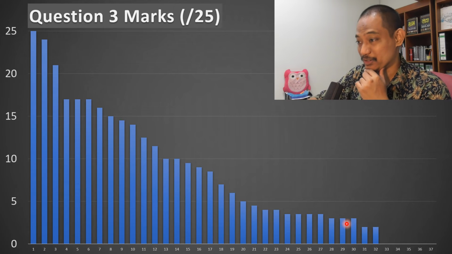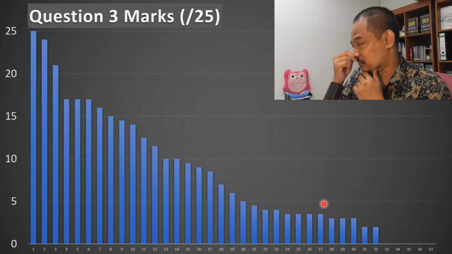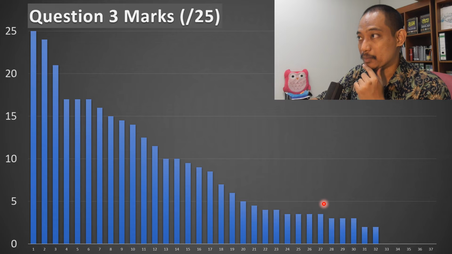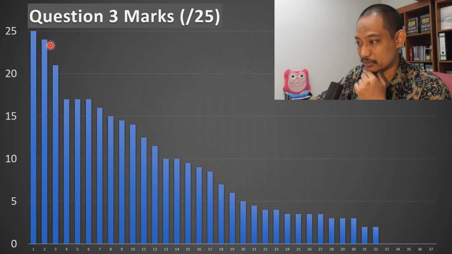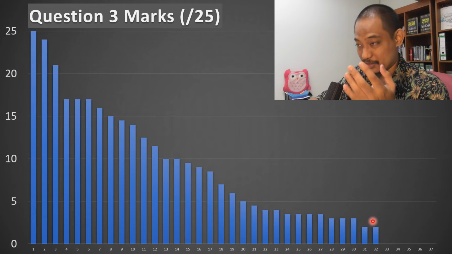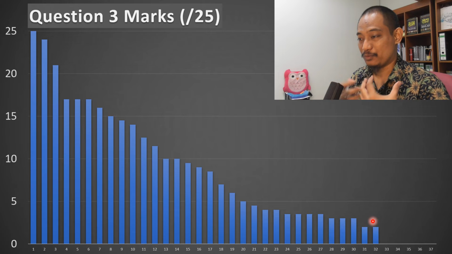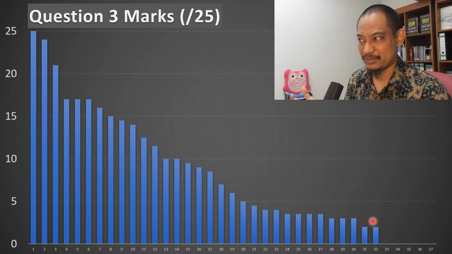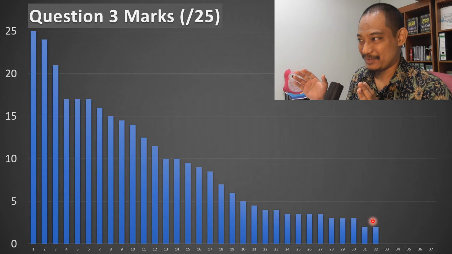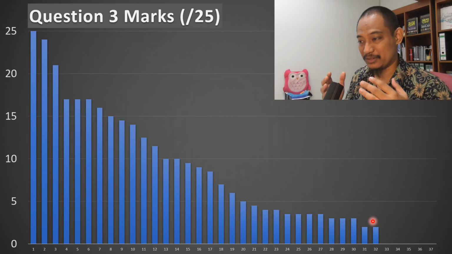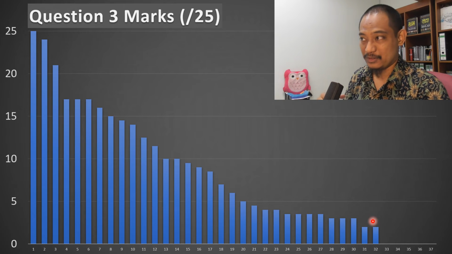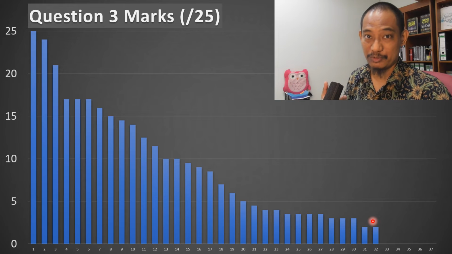Then question number 3 also shows a significant drop here. This is, I think, with regard to distributed load, moment, right? One student actually got full marks, one almost, and then it drops like this. So again, the same concern. If the problem is fundamental understanding, you do not even understand. I think some students actually did not answer the question correctly. The question is asking for something, and they are giving a different answer. They are calculating support reaction when the question is not asking for support reaction, for example, right?